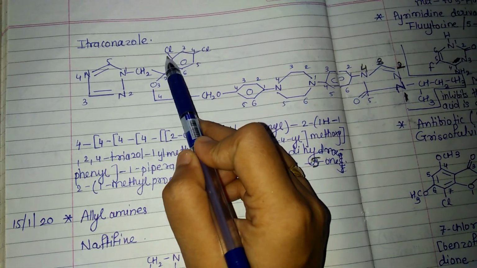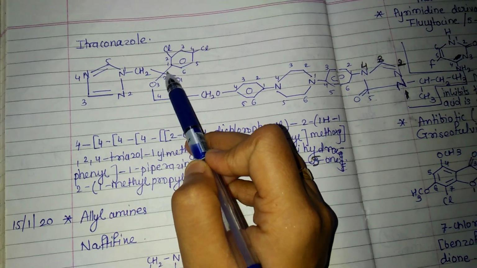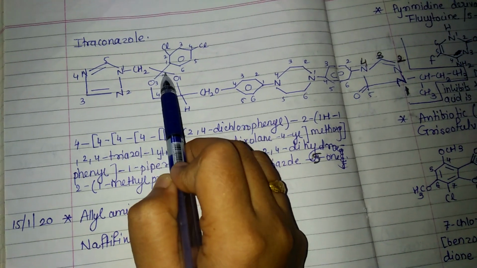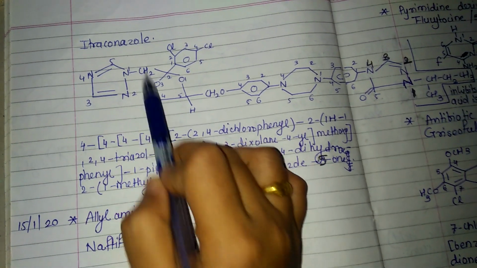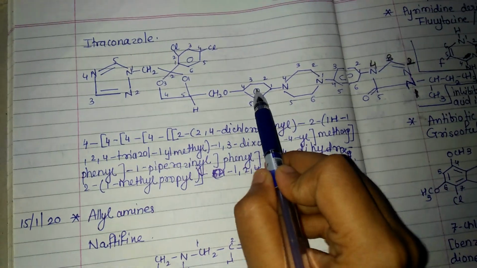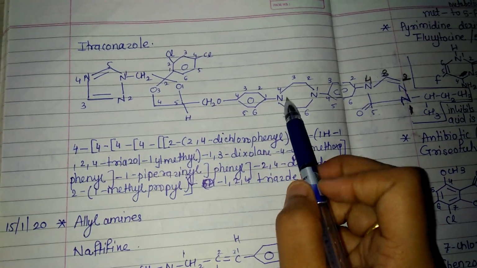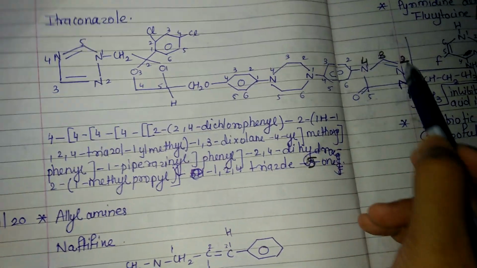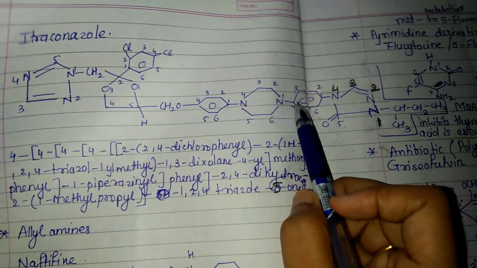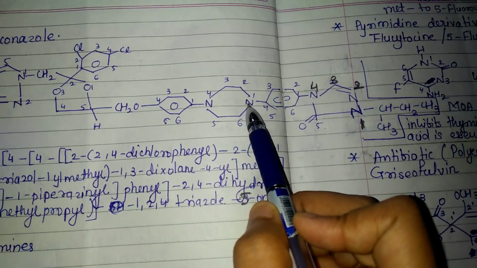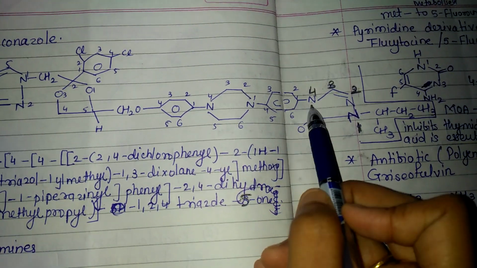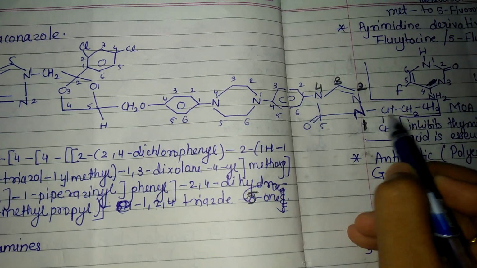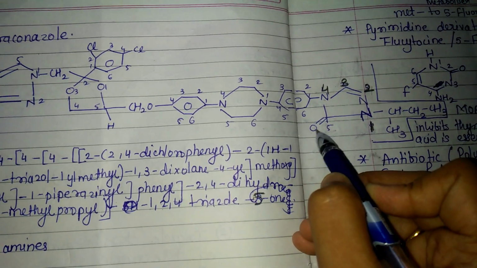This is a 6-membered ring containing 2 chlorine, then it is attached with this 5-membered ring containing 2 oxygen, then methoxy. Over here there is presence of methyl triazole, then methoxy, then a 6-membered ring piperazine. In ketoconazole there is presence of acetyl and absence of this whole group, but in itraconazole there is a 6-membered ring on this nitrogen position, and it is attached with again one triazole ring which contains the 1-methyl propane and on 5th position a ketone group.